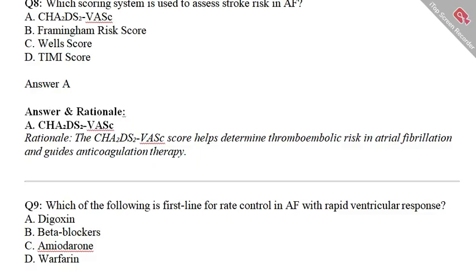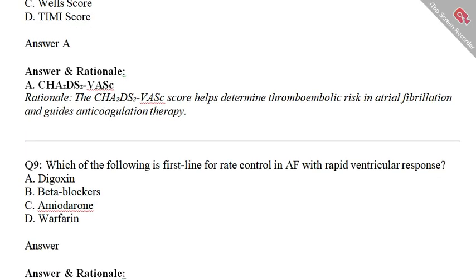Let's move to the next question related to atrial fibrillation: which of the following is the first line for rate control in atrial fibrillation with rapid ventricular response? Option A is digoxin, option B is beta blocker, option C is amiodarone, option D is warfarin. We'll pause the video for 5 seconds, select your best option. We will compare that with the correct answer.